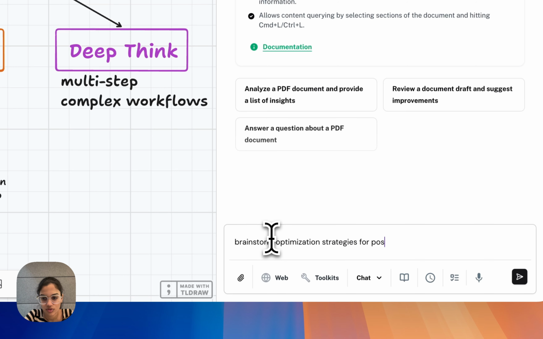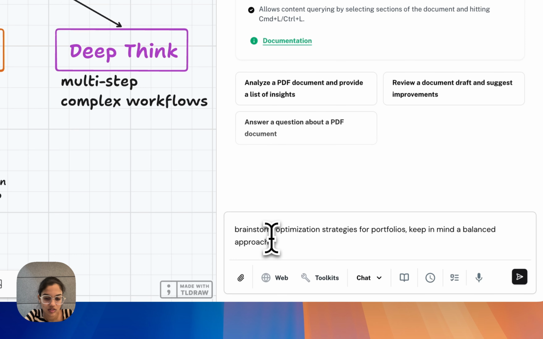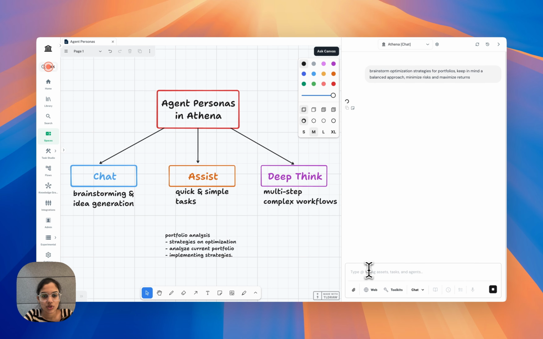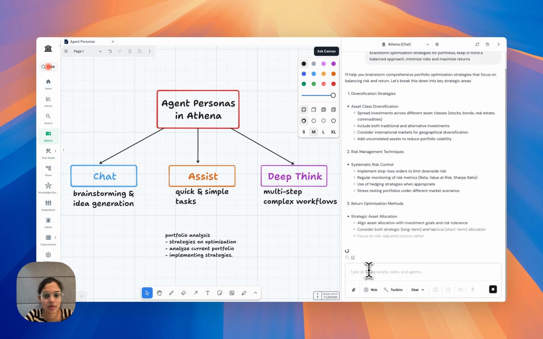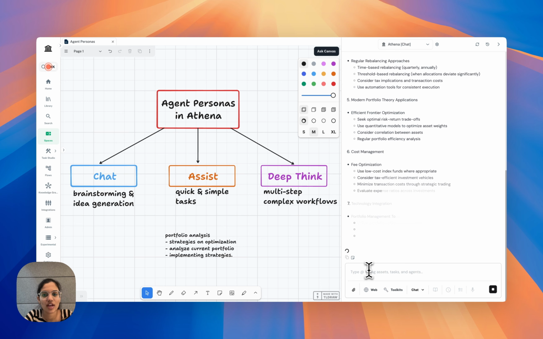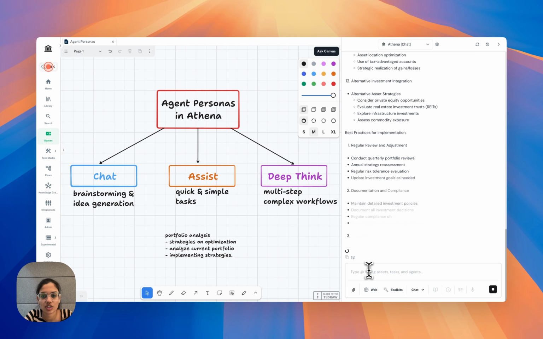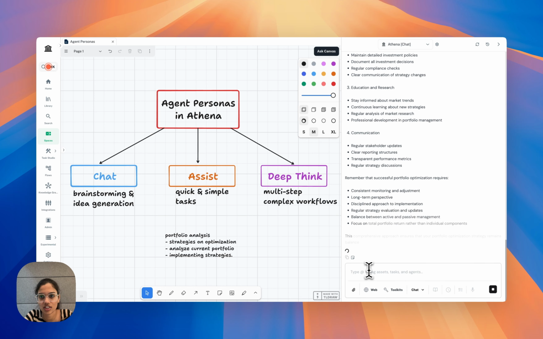Strategies for portfolios, keeping in mind a balanced approach where the ultimate aim is to minimize risks and maximize returns. In this mode, Athena will only provide us with an outline of the strategies that can be used to optimize portfolios. It doesn't have access to any tools like web research or document creation, so this will just return an answer in the chat UI itself.